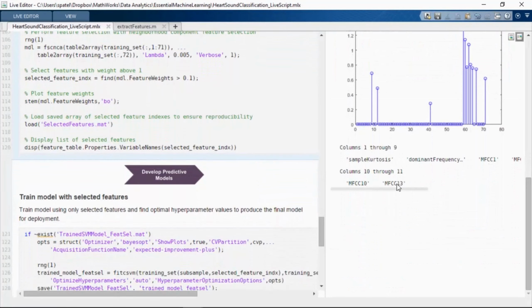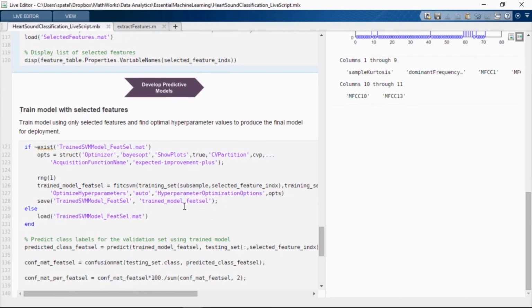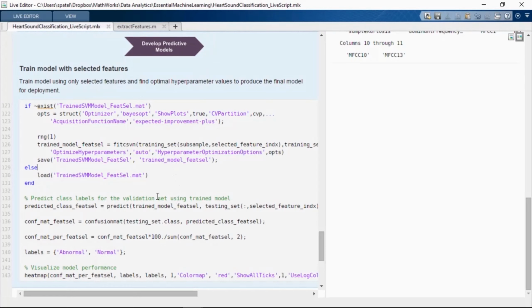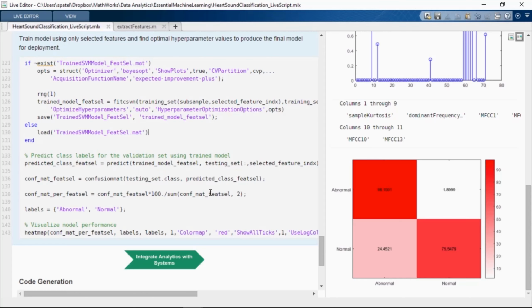So now let's go ahead and train a classifier model with only these 11 selected features, and also perform hyperparameter optimization to train a new classifier. Again, as before, I have saved the previously trained classification model trained on the selected features. I'm going to simply load it and look at the performance of this classifier.